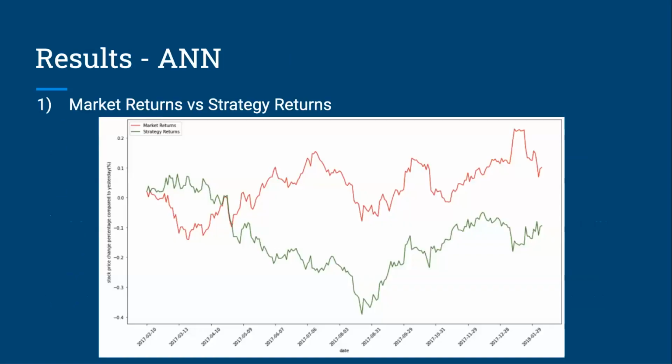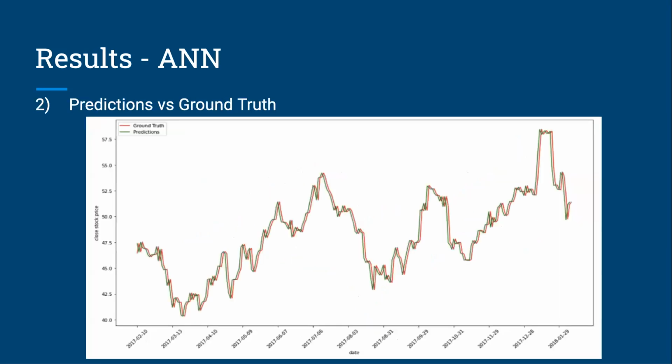As for the results of ANN, we have market returns and strategy returns. Market returns here is basically the stock price change percentage compared to yesterday, which is used for the stock price calculation later. And the second one is prediction versus ground truth. So the prediction here is based on the data we have gained in the first diagram.